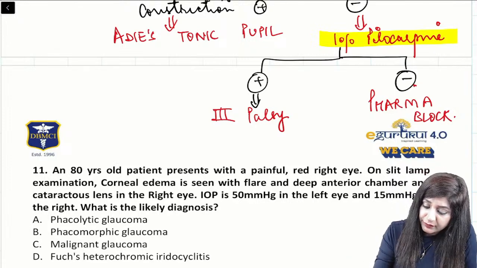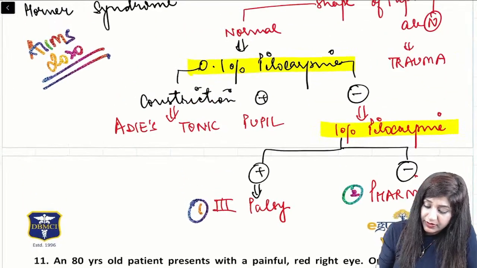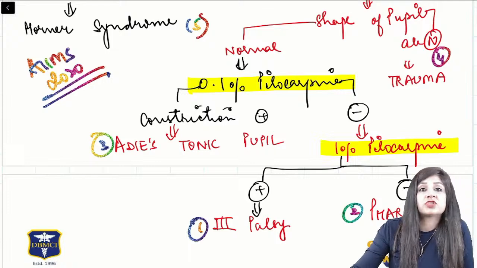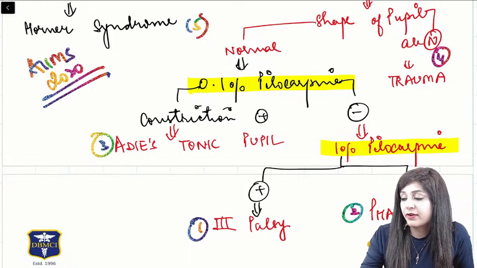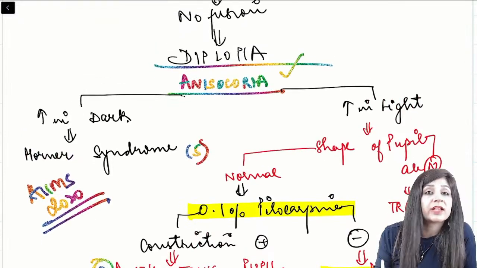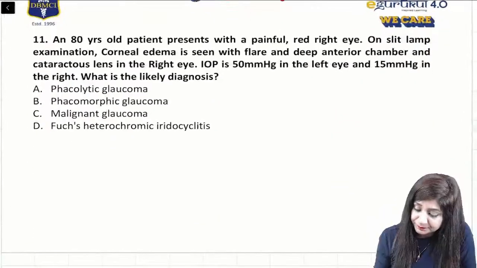So we have the third nerve palsy, we have got pharmacological blockade, we have Eddy's tonic pupil, then we have trauma, and number 5 is the Horner syndrome. All these questions can be solved from here. Once you have done this one, then one question is what is an isocoria? That is the most simple question. Besides that, we can do so many questions while doing this flowchart. Right, guys?